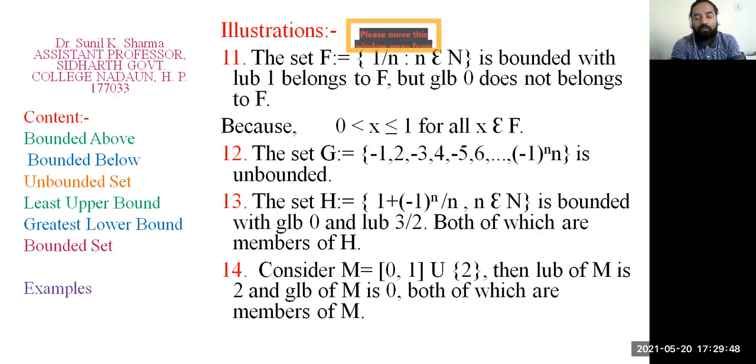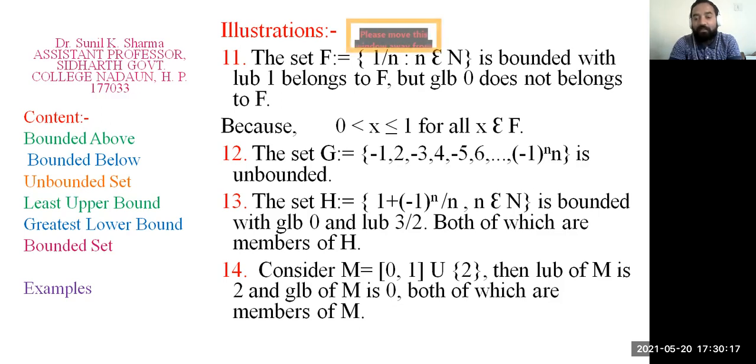Now in example number 14, consider M equal to the closed interval [0, 1] union {2}. Now 0, 1 and the element 2. 2 is also a member of this set. Then the least upper bound of this set M is 2, because if you take 1.5, then 1.5 is greater than the interval 0 to 1 but it is less than 2.